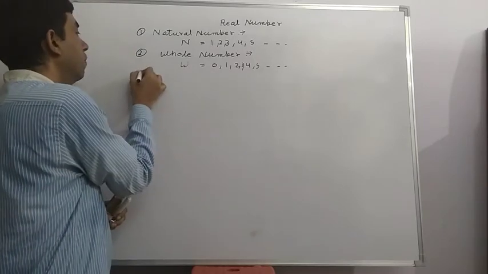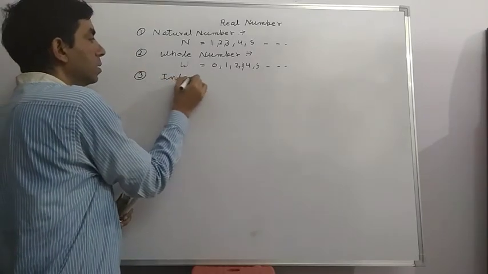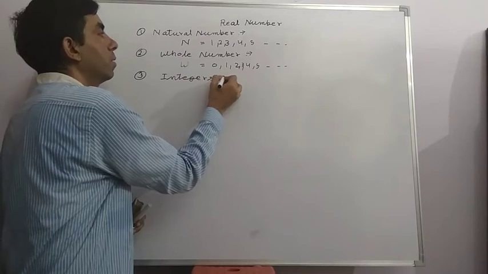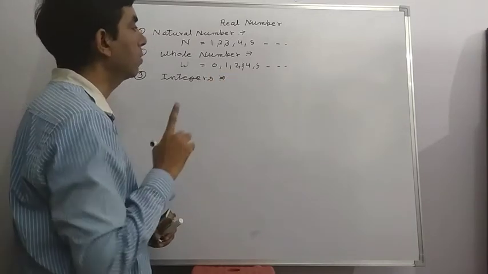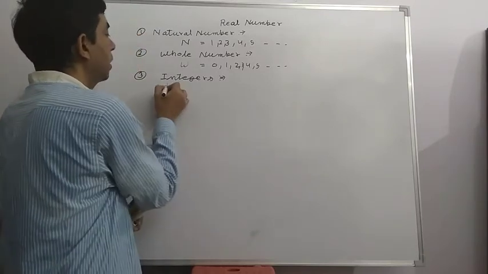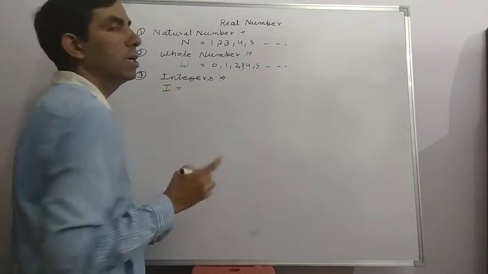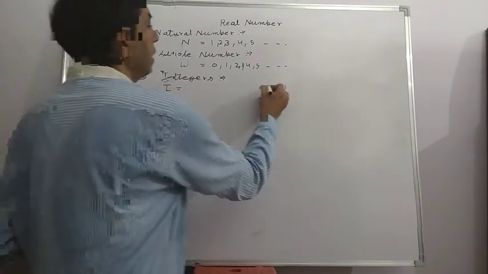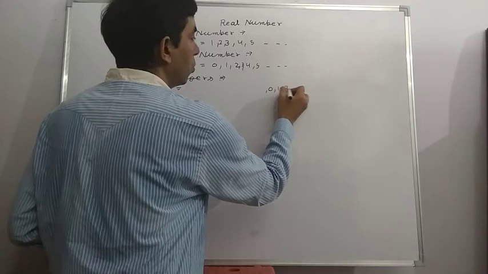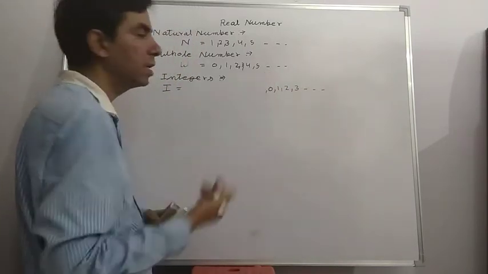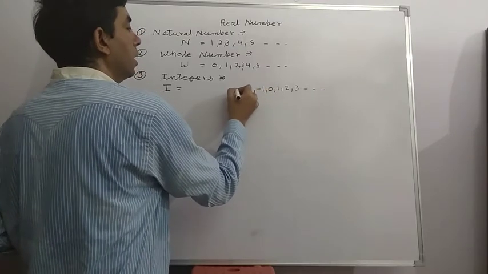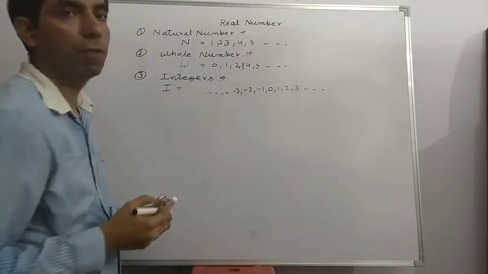Next, third, we learn integers. Integers means all counting numbers, all negative counting numbers, and the whole numbers are called integers. Integers are represented by I, and they are endless on both sides. In the middle we take 0, on the right-hand side we take positive 1, 2, 3, which is endless on the right side, and we write the negative numbers on the left side, -1, -2, also endless on the left side.